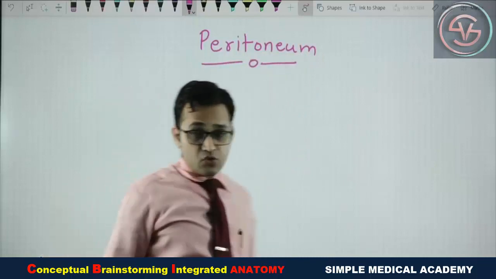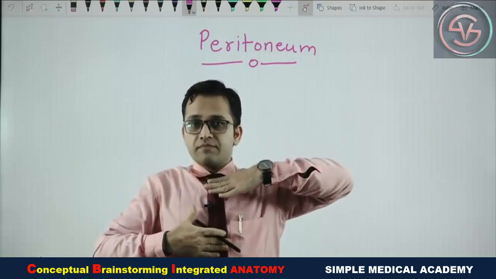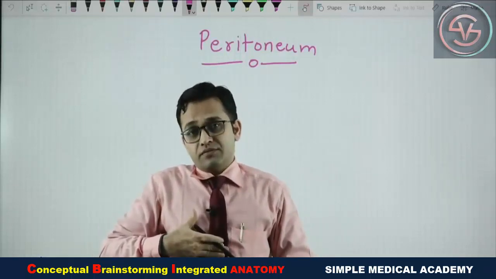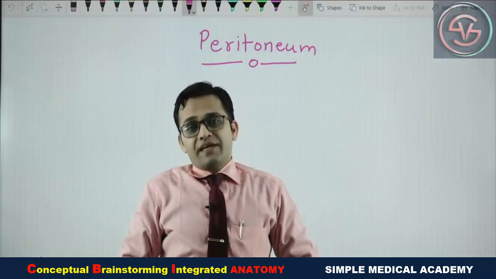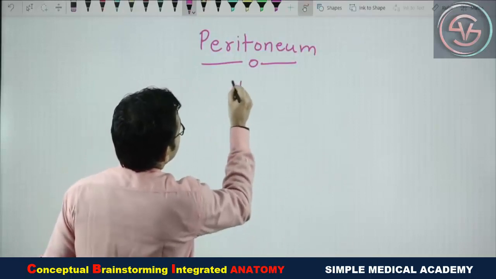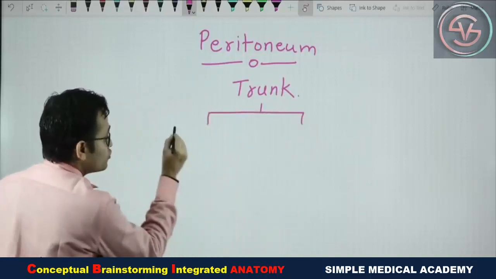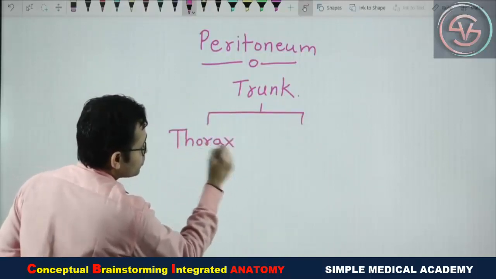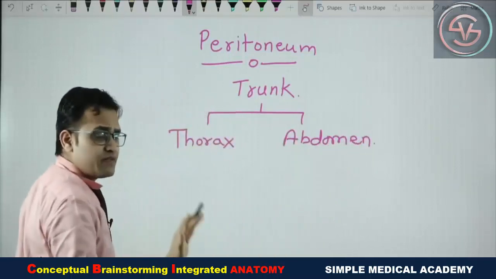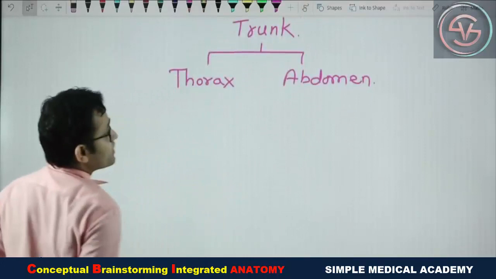As you know, our trunk is divided into the thorax part and the abdominal part. Now this abdominal cavity is again divided into the abdominal cavity proper and the pelvic cavity. Whatever I'm telling you, kindly write down. The trunk is divided into two parts. What are the two parts? Thorax and abdomen. We are starting from the basics, in very easy language. So the trunk is divided into thorax and abdomen.